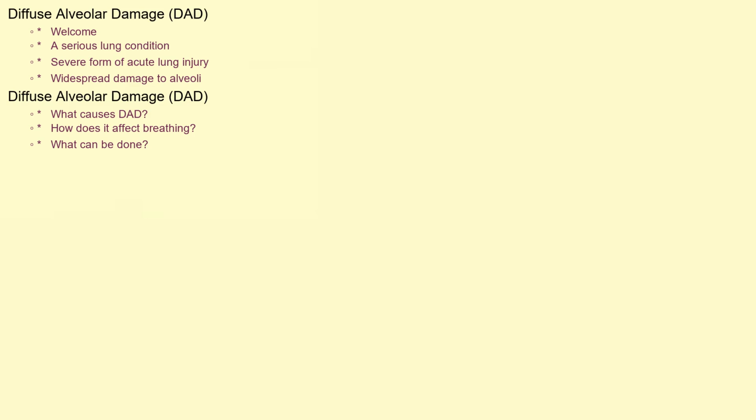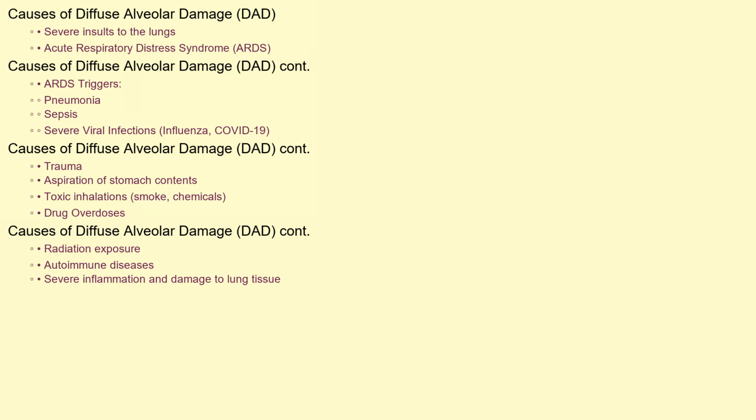Hello and welcome. Today we're diving into a serious lung condition known as diffuse alveolar damage, or DAD. This condition represents a severe form of acute lung injury, characterized by widespread damage to the tiny air sacs in your lungs, the alveoli. We'll explore what causes DAD, how it affects your breathing, and what can be done about it. Let's get started.